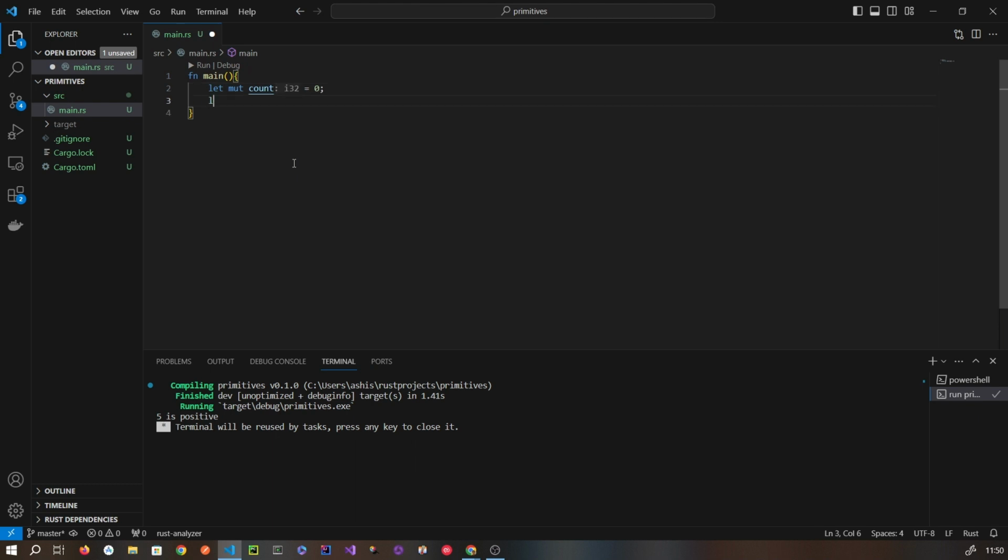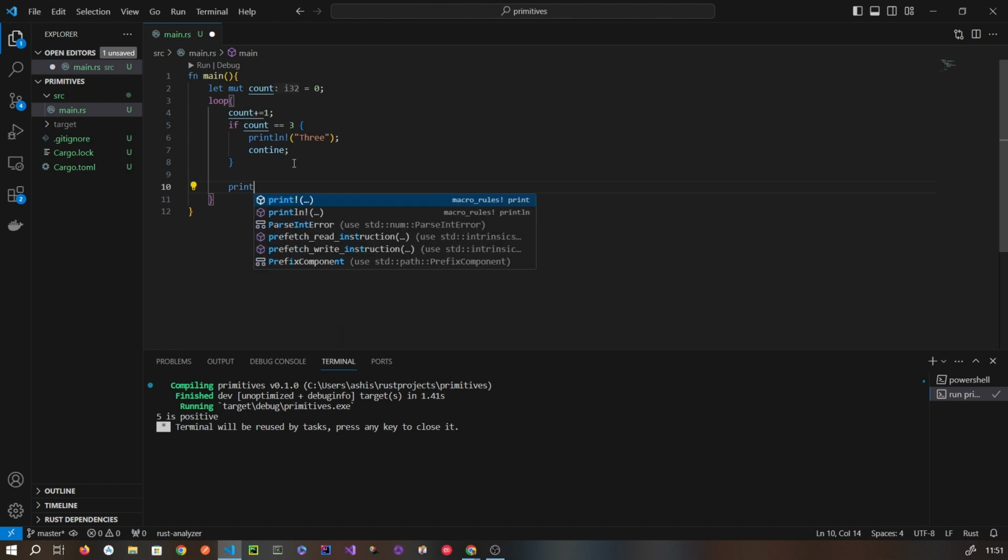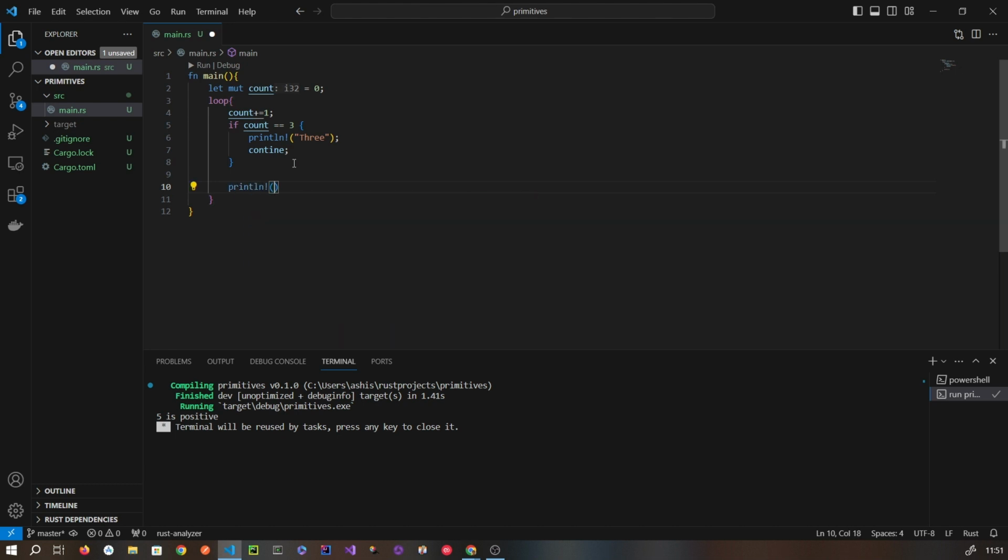What I'm going to do is loop this. So this is an infinite loop. It's going to iterate forever, and we need to add a condition like this. Let's increment the count every time it executes. So we will be using if and continue. Whenever we use continue, the next part of the code or block is not going to get executed. So suppose I write something like this, the print statement will not get executed when count equals 3.